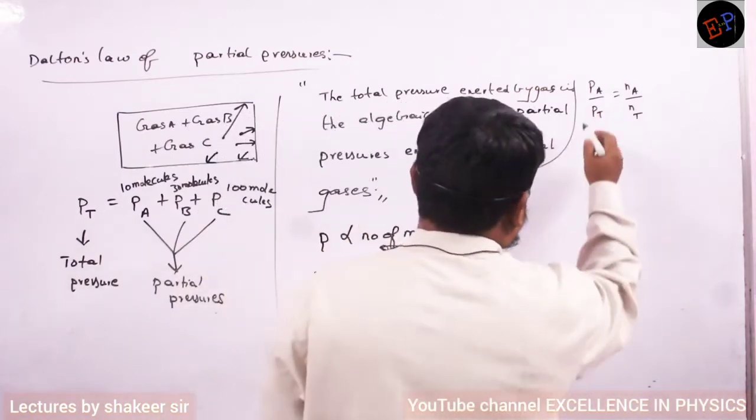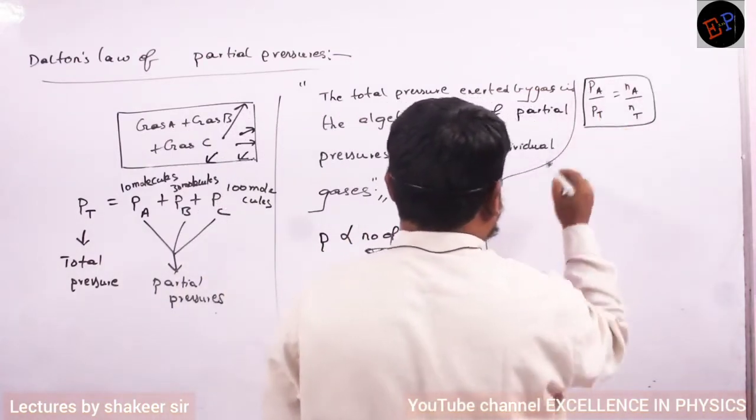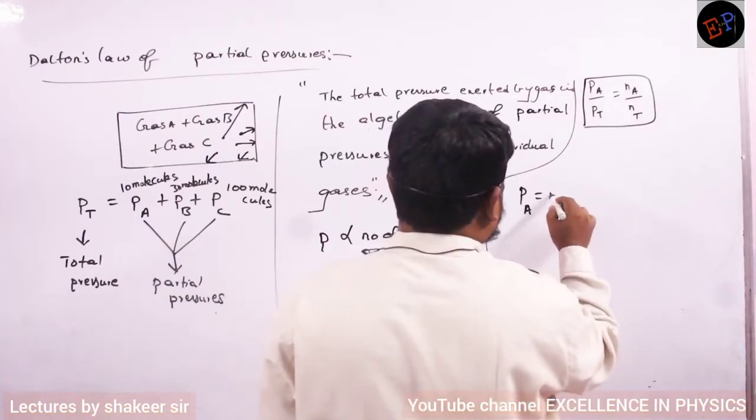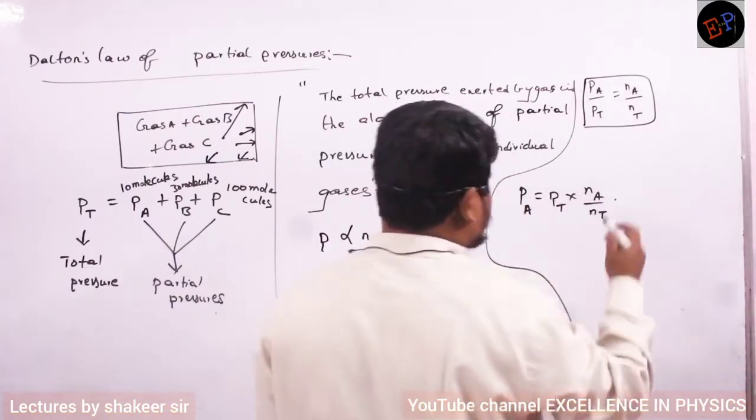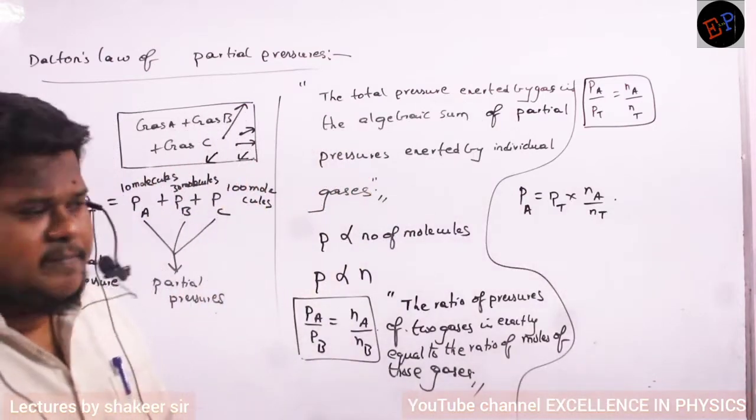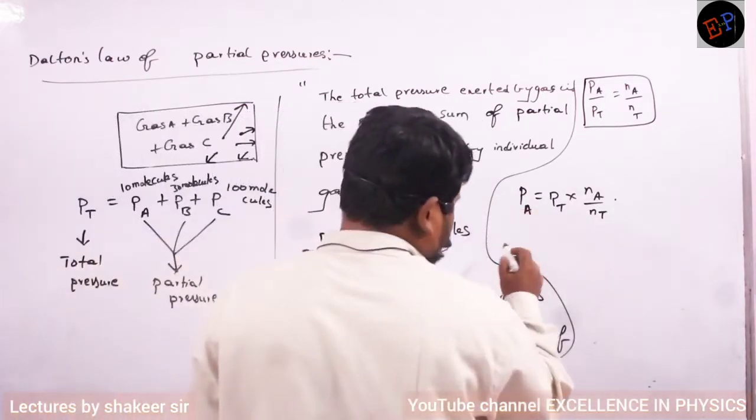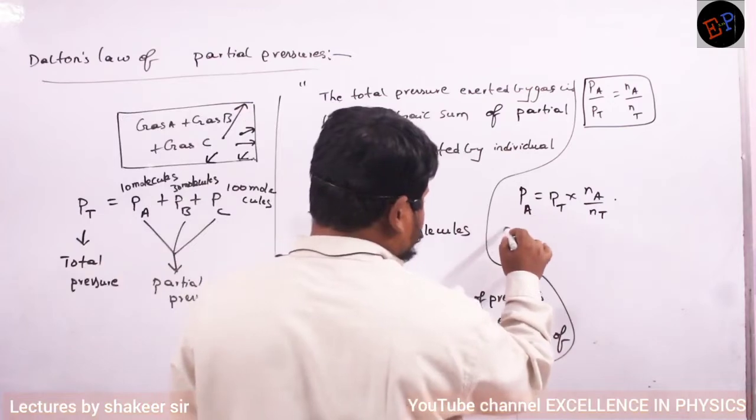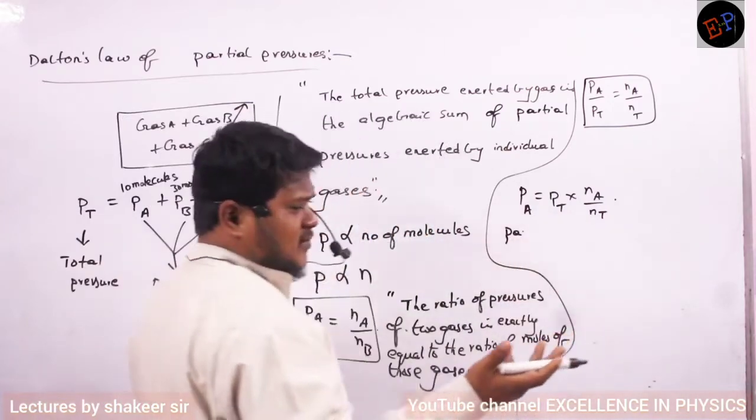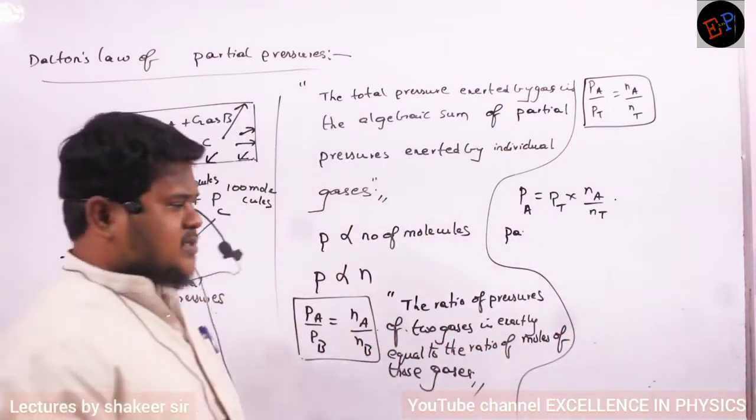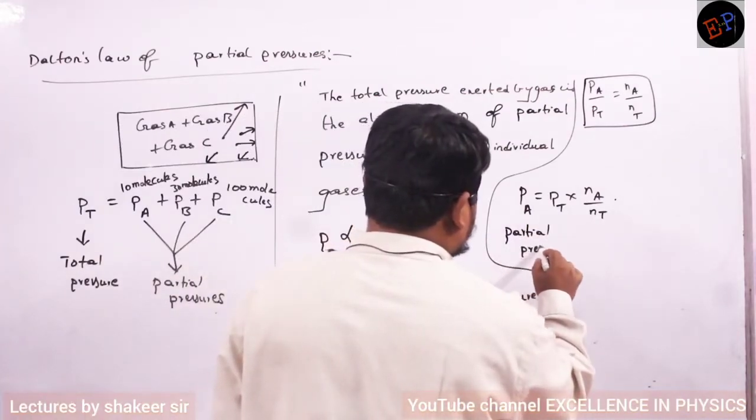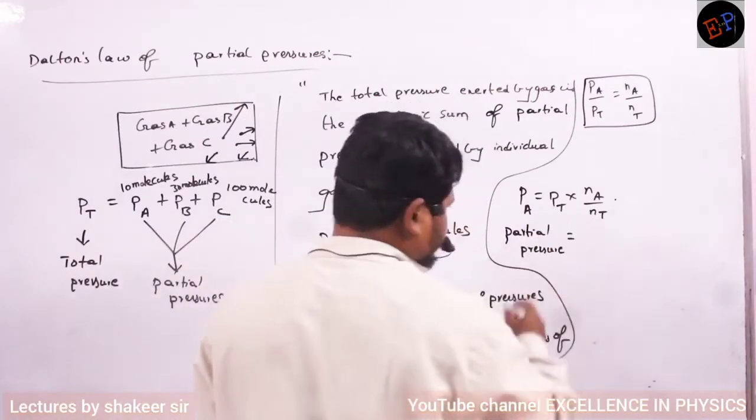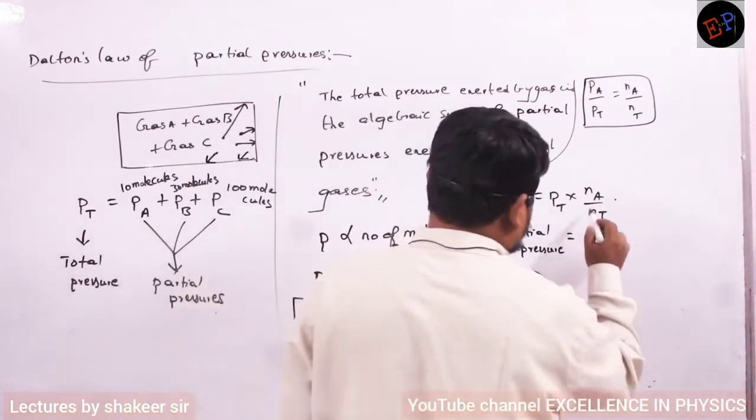Or the same relation I can write like this also. How can I write this relation? PA is equal to PT multiplied by NA divided by NT. Now what is meant by PA? Partial pressure. PA means the pressure of only one gas. That is called partial pressure. So partial pressure is equal to PT, the total pressure, times NA by NT.